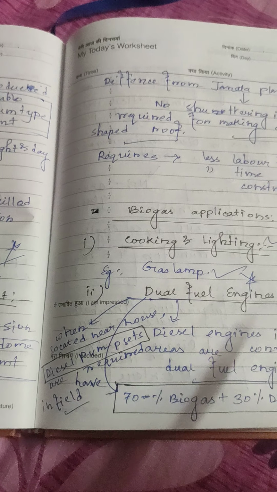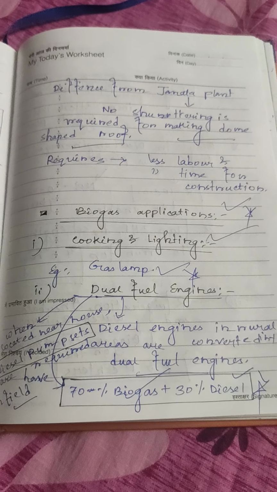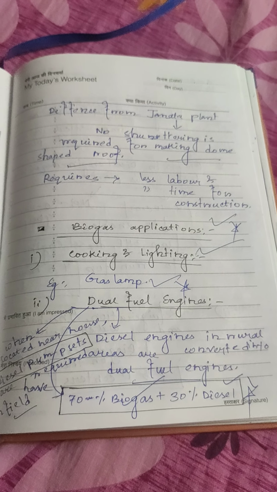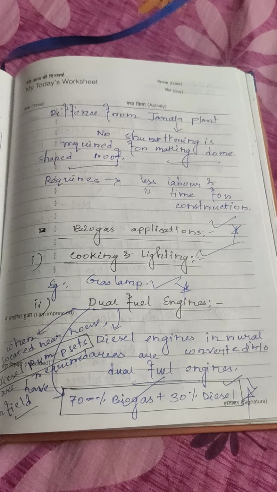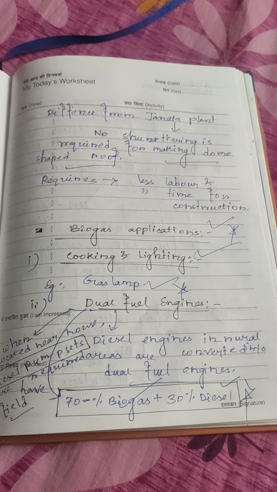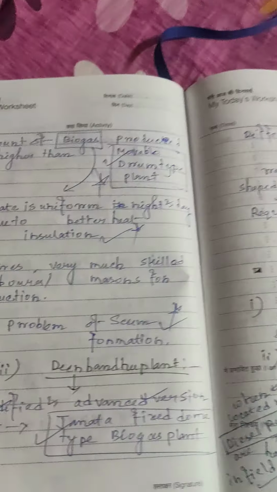These dual fuel engines use 70% biogas and 30% diesel.